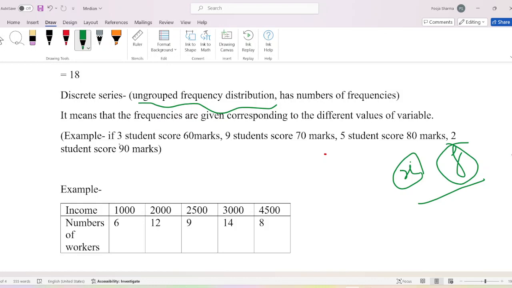For example, the value of f is 3, 9, 5, 2 and the value of x is 60, 70, 80 and 90. Let's see some examples.